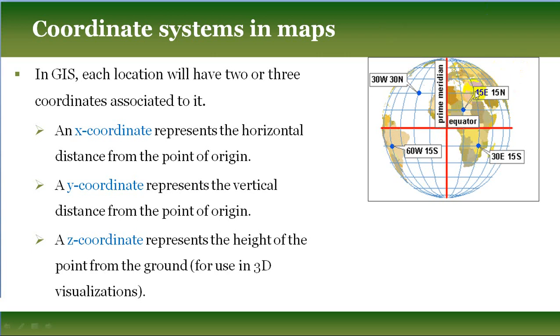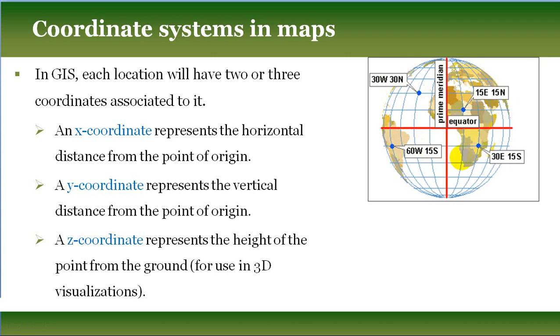So this is the x displacement 15° east, and the y displacement is 15° north. In the same way, 30° east, 15° south, east-north, west-north, west-south, east-south. So the entire globe is divided into 4 quadrants. So that is the way we can represent.